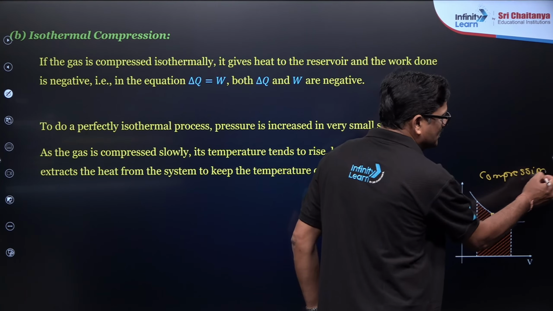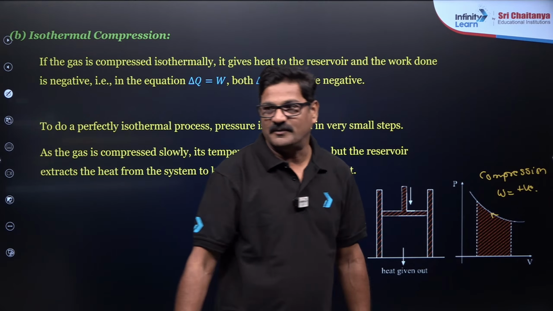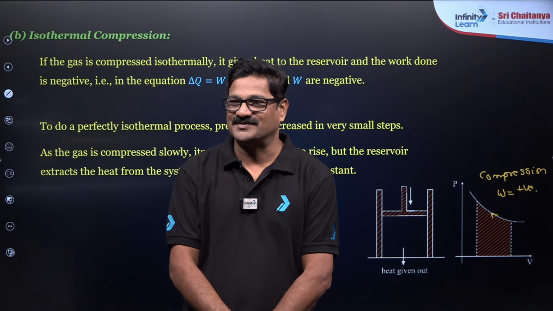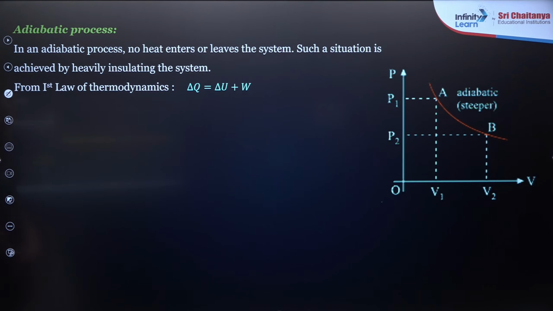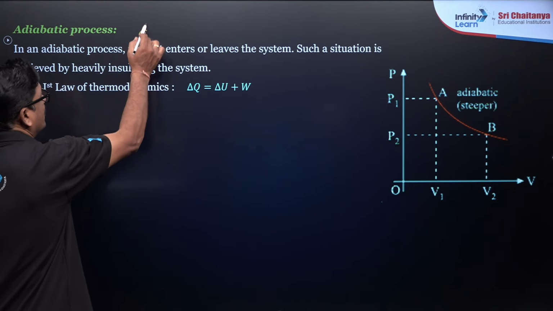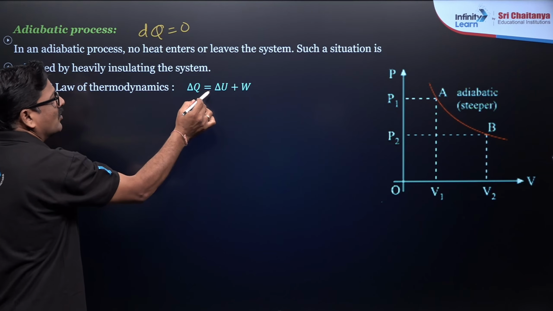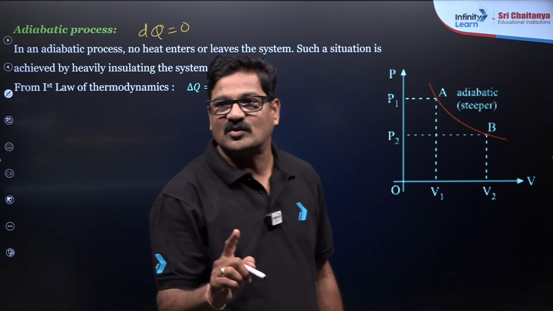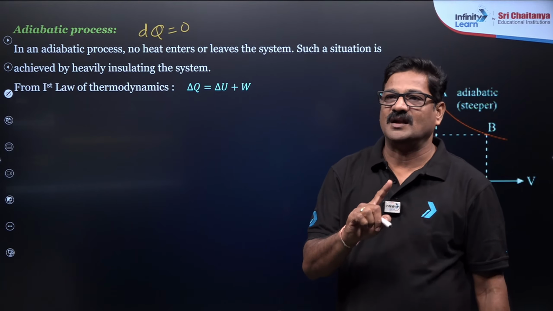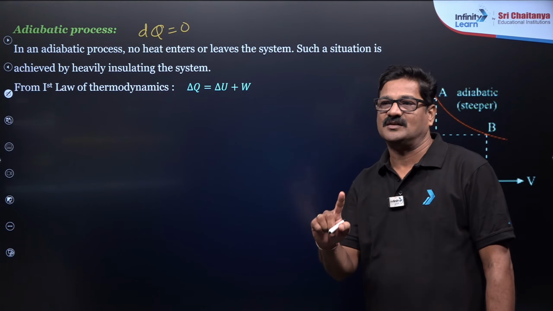In this compression, W is going to be positive. Right, beta? W is going to be positive. Clear? And you can say adiabatic process, dq is going to be 0. When dq is going to be 0, delta U plus delta W is going to be 0. W is equal to minus delta U, or minus W is equal to plus delta U.